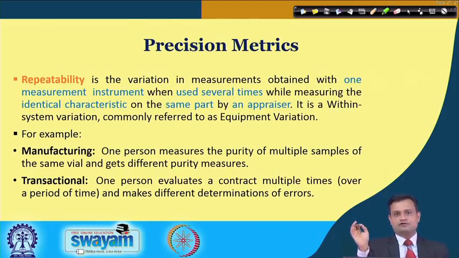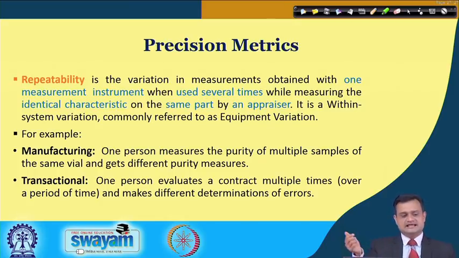So I am carefully reading out the definition of repeatability and reproducibility. Repeatability is the variation in the measurements obtained with one measurement instrument when used several times while measuring the identical characteristics on the same part by an appraiser. So here I want to check the repeatability in terms of my measurement. It is within system variation, commonly referred to as equipment variation. Will my equipment give me the same reading?